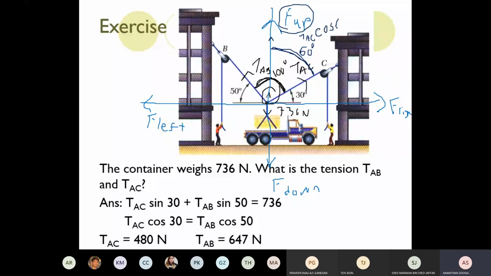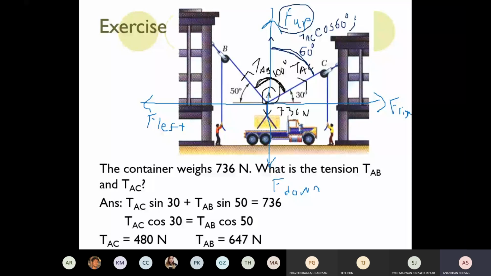So it will be cos 60. So the force upward will be TAC cos 60. Or can you use the 30 here? If you use the 30, TAC you go up, you can use cos 60 or use what?